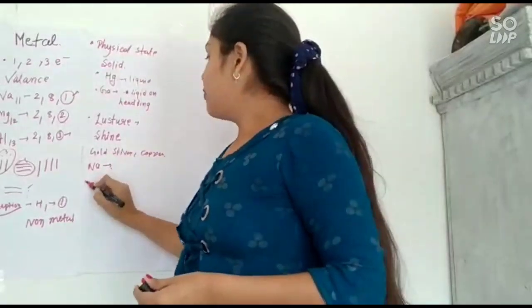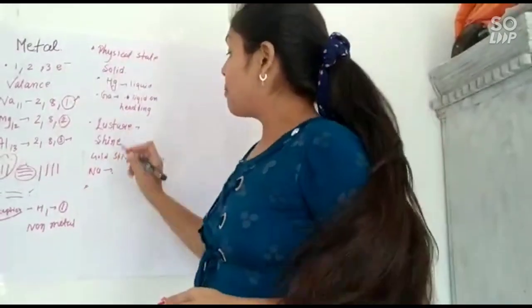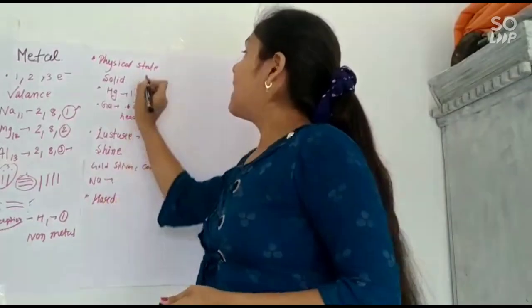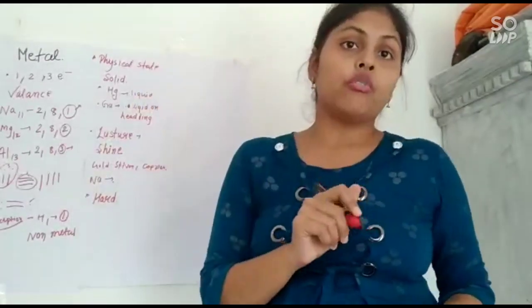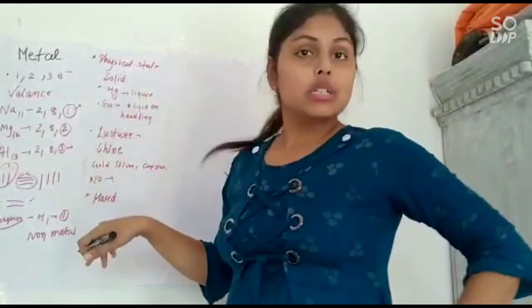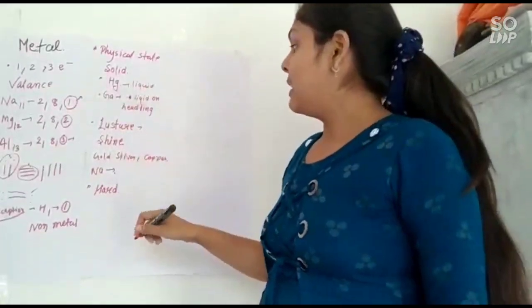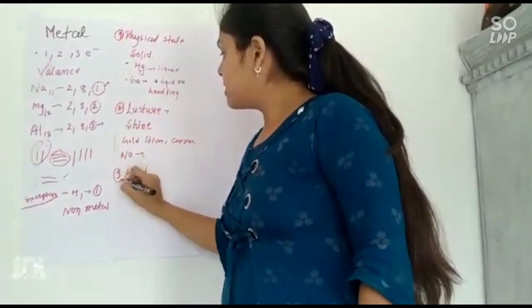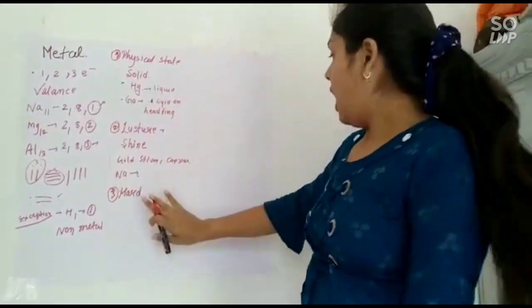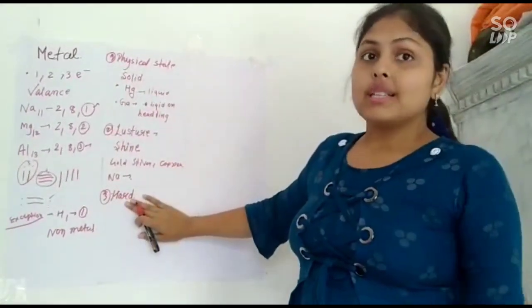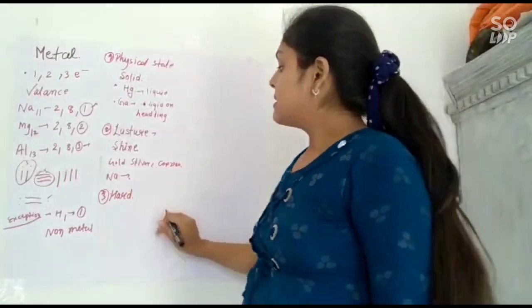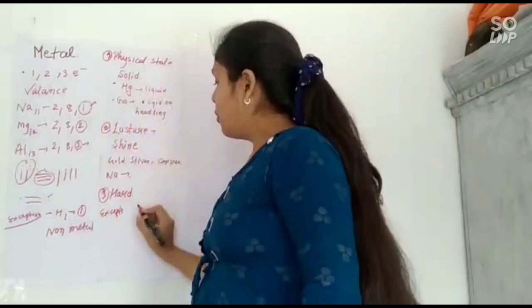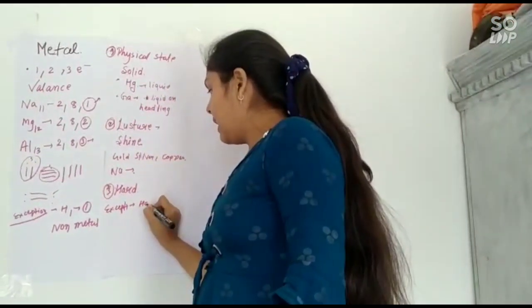Now we will discuss hardness. Metals are hard. Why? Because they have a metallic bond which is very strong, and they are also solid, so metals are very hard. This is the third property, hardness. But here are some exceptions, which are also mercury and gallium.